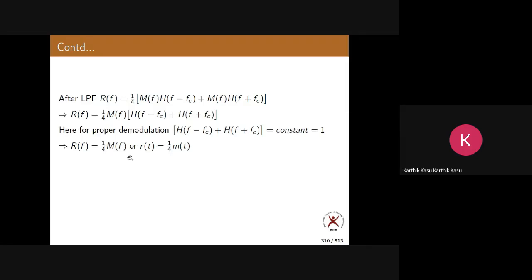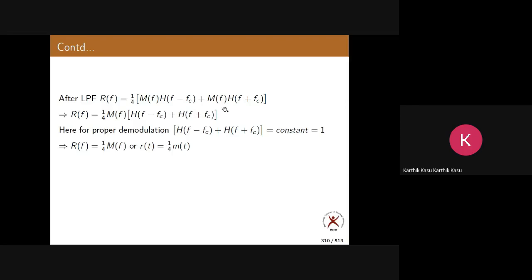So for proper demodulation, we need one condition: H of f minus fc plus H of f plus fc should be a constant. If it is 1, it is very good, but at least it should be a constant.